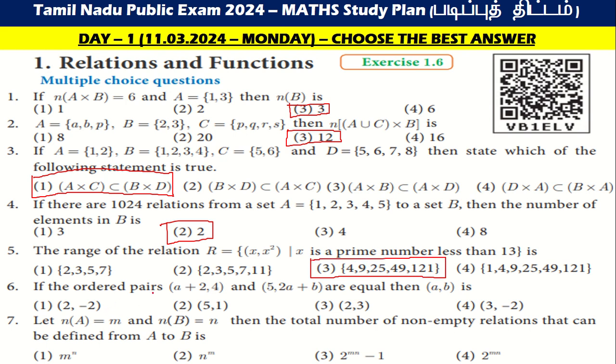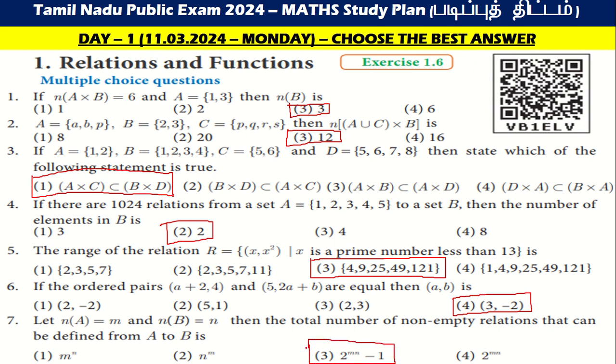If the ordered pairs (a plus 2, 4) and (5, 2a plus b) are equal, then (a, b) is, the answer is (3, minus 2). Then let n of A is equal to m and n of B is equal to n. Then the total number of non-empty relations that can be defined from A to B, its value is 2 power mn minus 1.